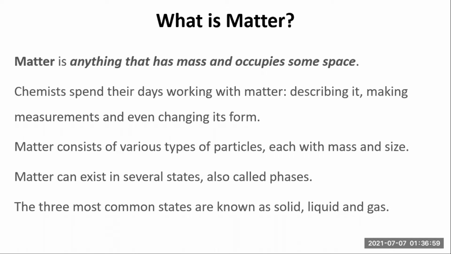Now, there were many different people, the chemists, who worked in this field of chemistry. They have spent many days of hard work in describing matter, measuring it, and even changing its form. You know that matter exists in different forms: solids, liquids, and gaseous form.